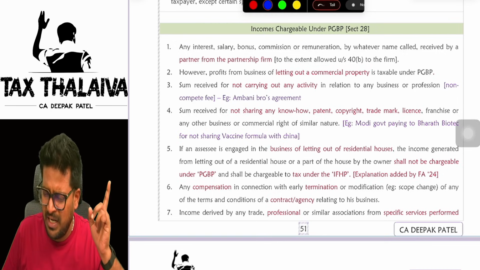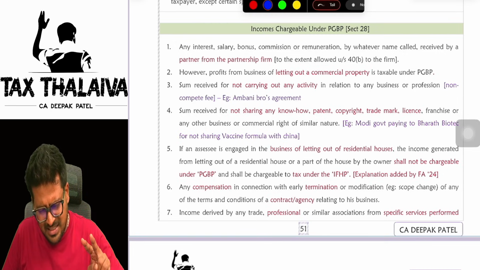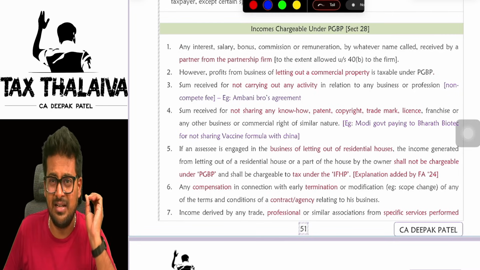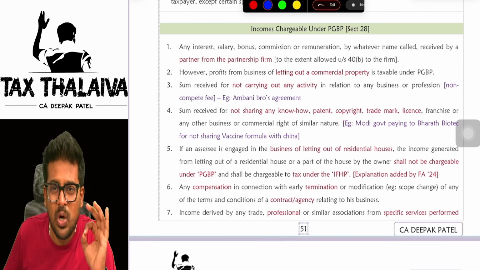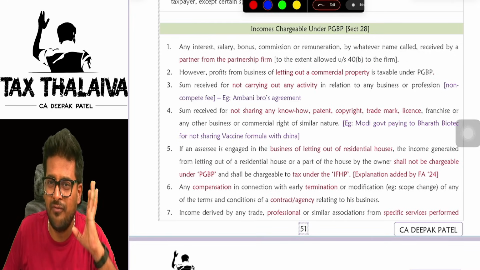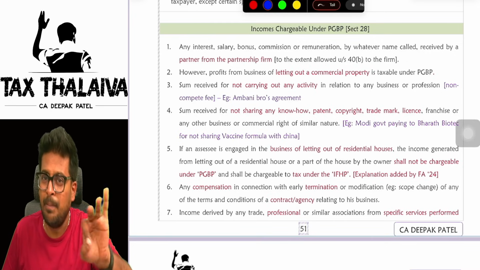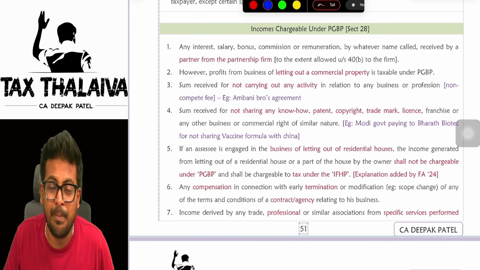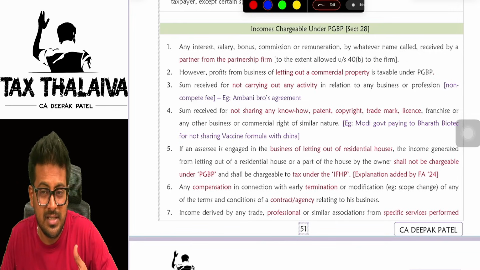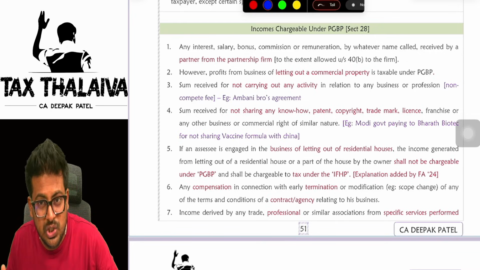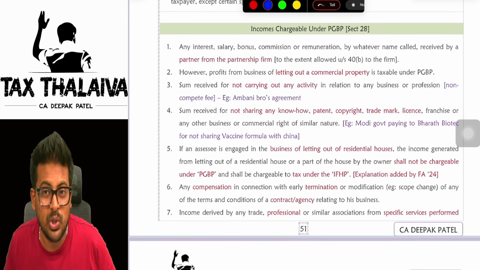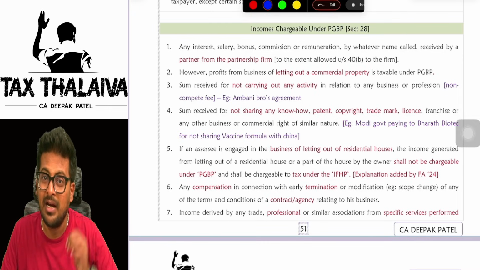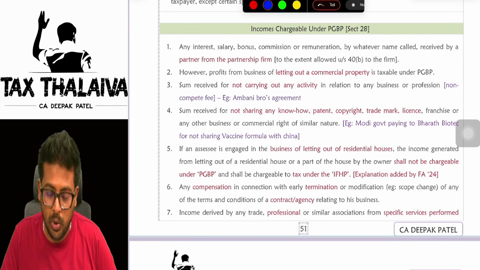Sir, interest is taxable under IFOS. Salary is taxable under income from salary. Bonus, commission, what is this, sir? Boss, a partner is not an employee of a partnership firm. First thing, he is a part owner of the partnership firm. That is why whatever payments he will receive from that partnership firm means he is doing business and he is getting remuneration. He is getting that salary, interest, no, yes or no. That is why those payments are taxable in the hands of the partner under the PGBP head only.